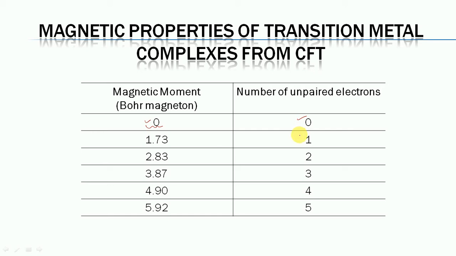If there is one unpaired electron, then it has about 1.73 magnetic moment. Similarly, for two unpaired electrons it is about 2.83, for 3 electrons it is 3.87, for 4 electrons it is 4.90, and for 5 unpaired electrons it is about 5.92.